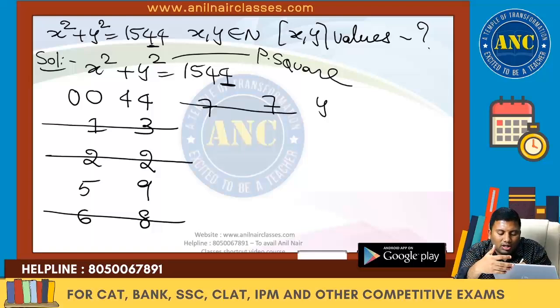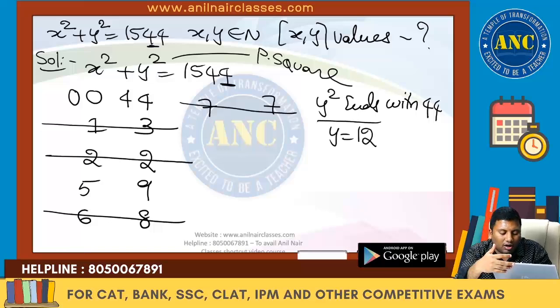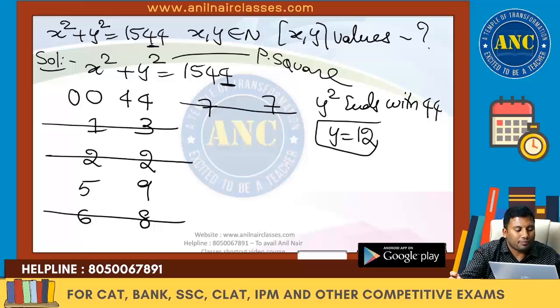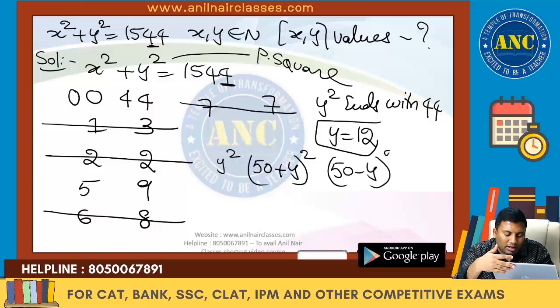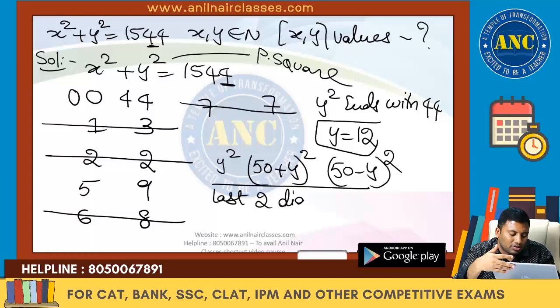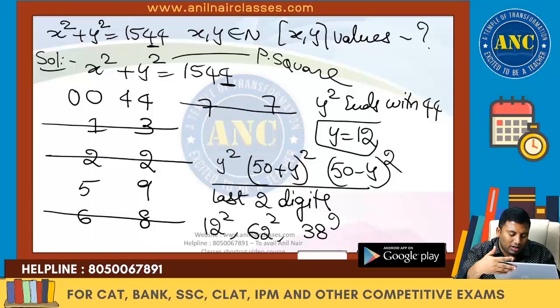So what is the smallest number whose square ends with 44? y square ends with 44, that means y value is 12. Are you all with me? So if y value is 12, 50 plus y and 50 minus y, whole squared, will give the same last two digits. 50 plus 12 is 62 square, 50 minus 12 is 38 square.